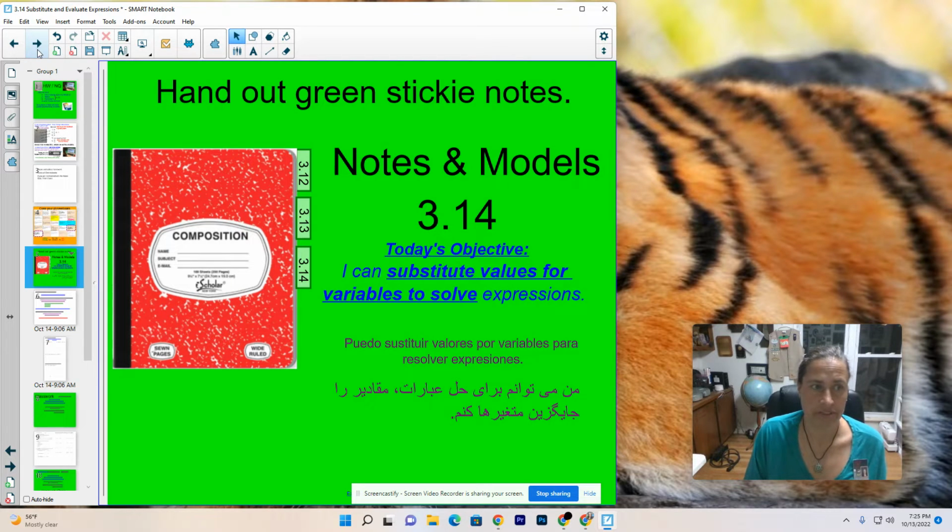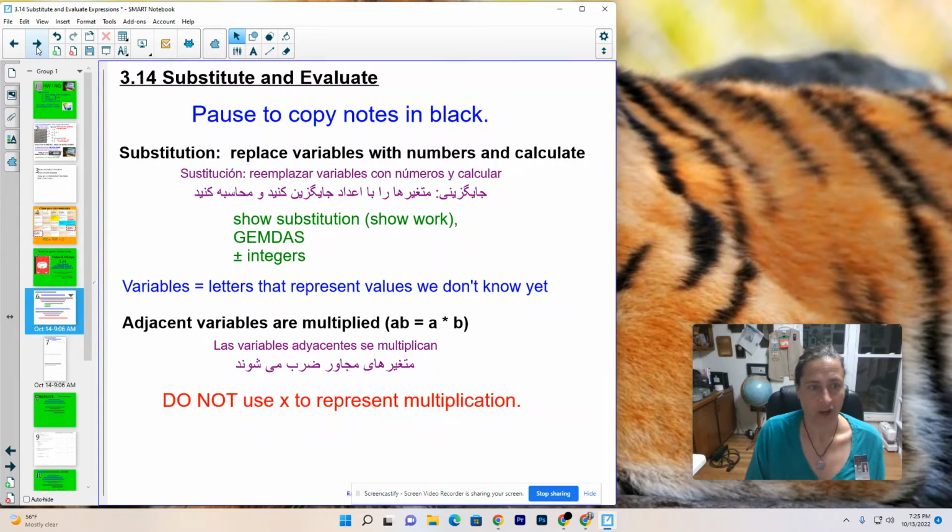Students, you should already have your notes out from the quiz. Label it and let's move on. All right, you need to copy what is in black. So the sub's going to pause this for a minute until everybody gets a chance to copy substitution and adjacent variables information. All right, you should have these notes at this point.